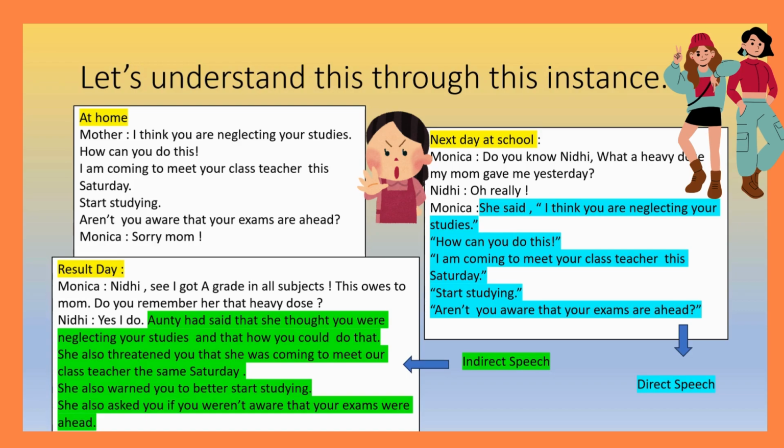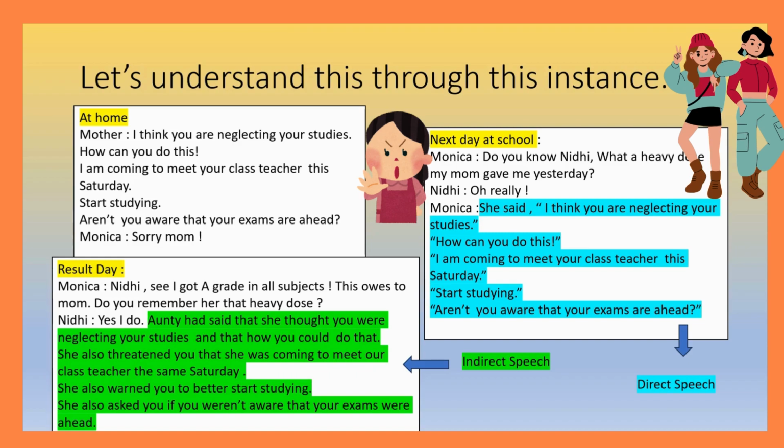Aren't you aware that your exams are ahead?'" Now, if you notice the colored part of the sentences, this is all what Monica's mother had said to her yesterday. And she is reproducing it in front of Nidhi as it is, without changing a single word. Quotations, inverted commas, exclamation marks, question marks, everything is as it is. So this we can say is direct speech.